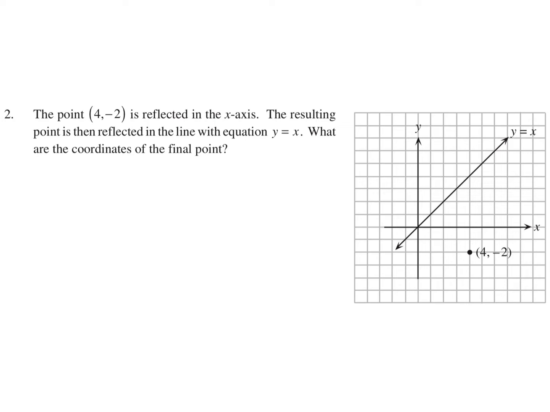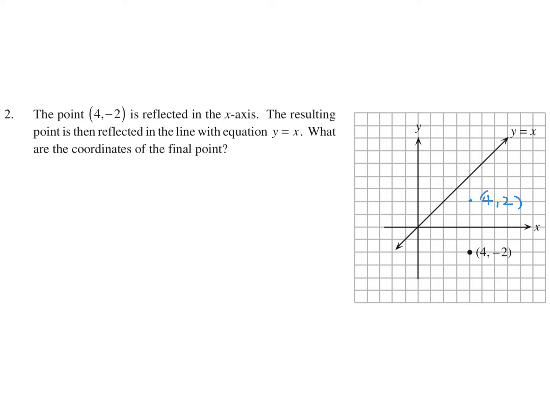So if you're reflecting in the x-axis, it would go up here, somewhere. So the x-coordinate would not change, but the y-coordinate would change, of course. We went down 2 units. If you reflect it, it would go up 2 units. So it would be (4, 2). So (4, 2) is right here.